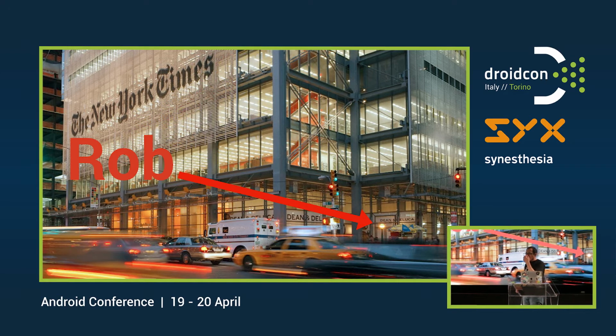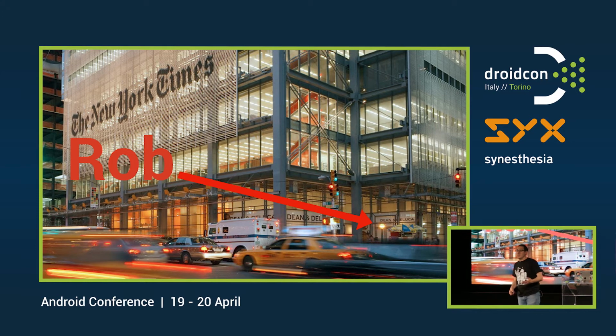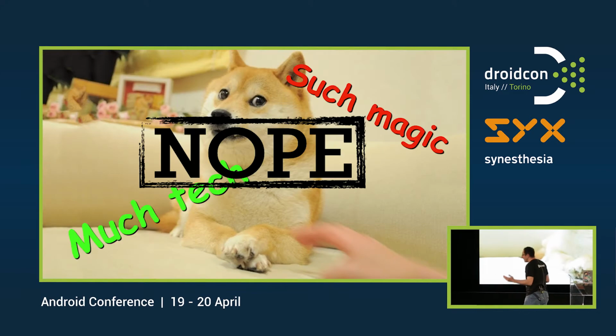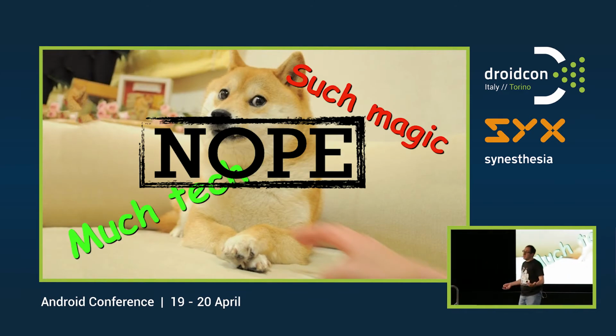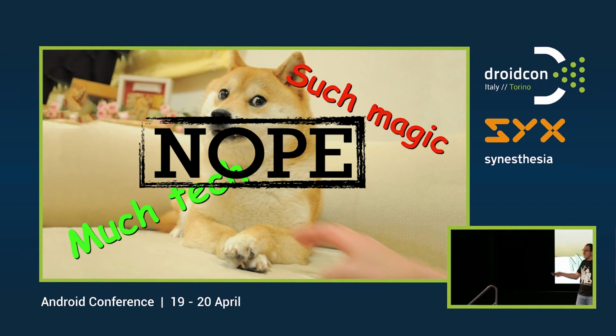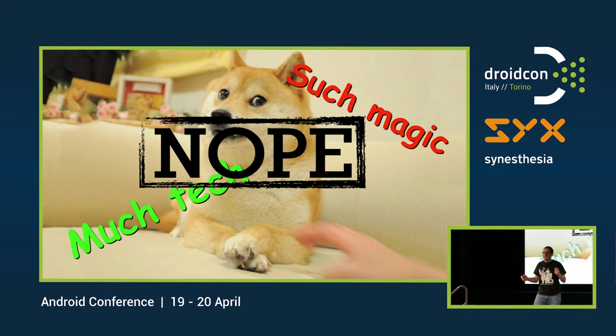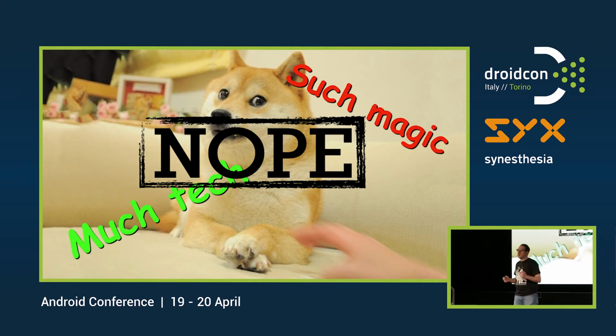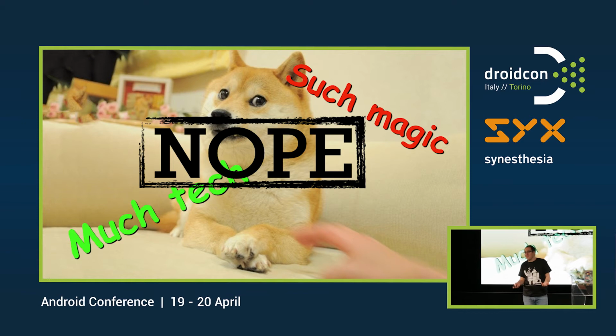Okay, so how many of you already used Android Kotlin extensions? Okay, so we all agree there is quite a bunch of magic in there, right? Who says yes? Please raise your hand. More hands, more hands. Because I want this nope to hit as hard as it can. Because nope, there is no magic in there. It's just Kotlin, which is kind of a magic language. But I mean, we're used to Java, so everything else is magic.